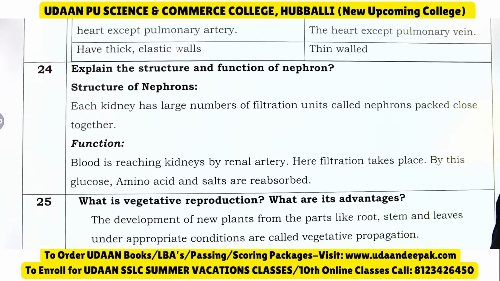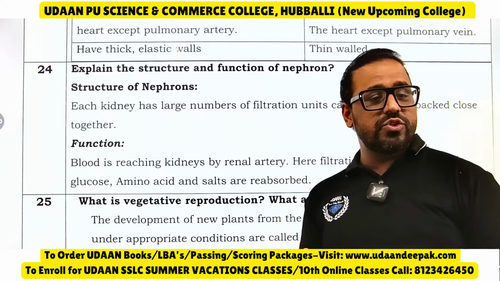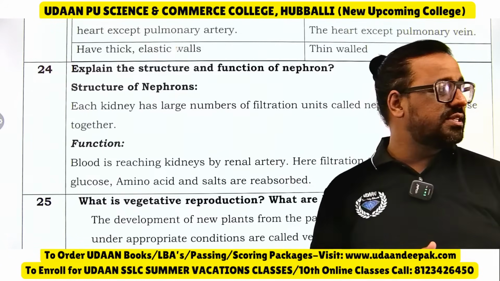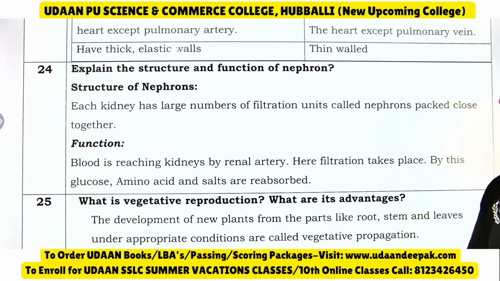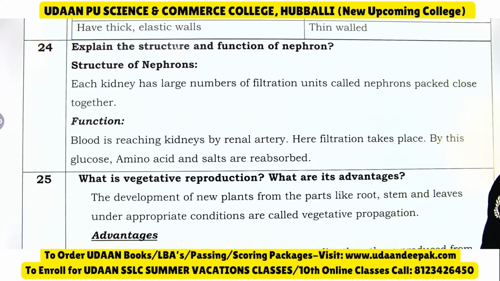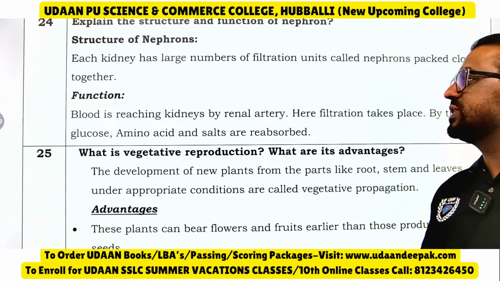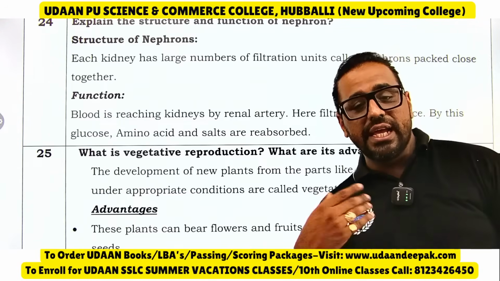Explain the structure and function of nephron. Previously I have discussed this nephron question. Each kidney has a large number of filtration units called nephrons packed close together. The function of nephron: blood reaches the kidneys by renal artery. Here filtration takes place, and glucose, amino acids and salts are reabsorbed.